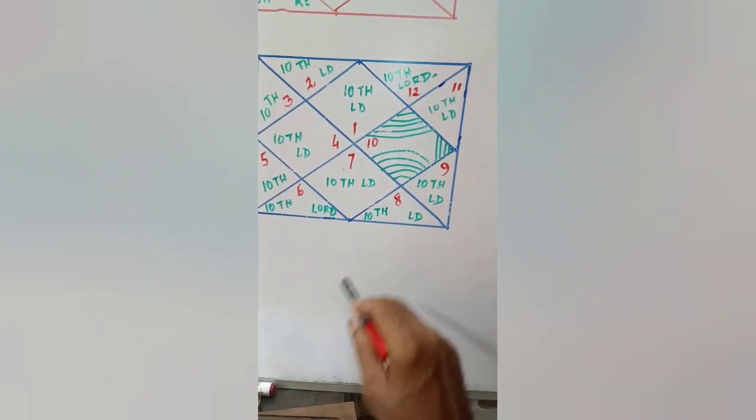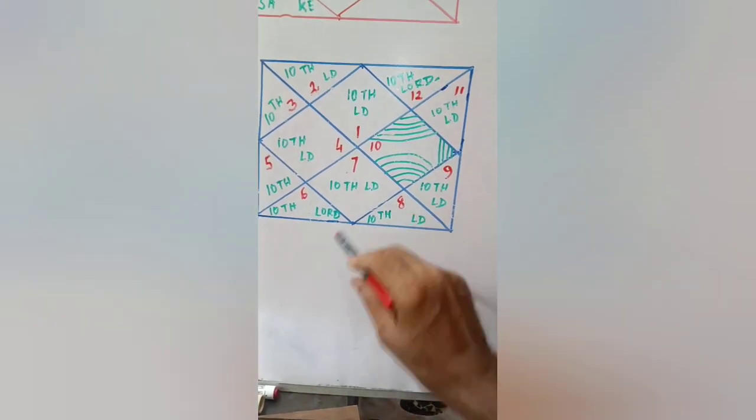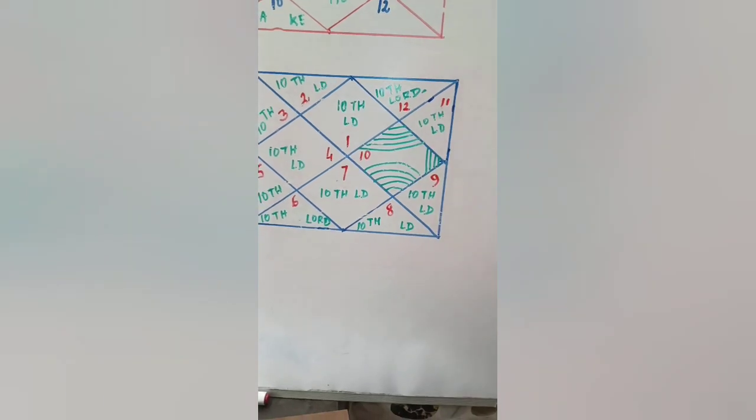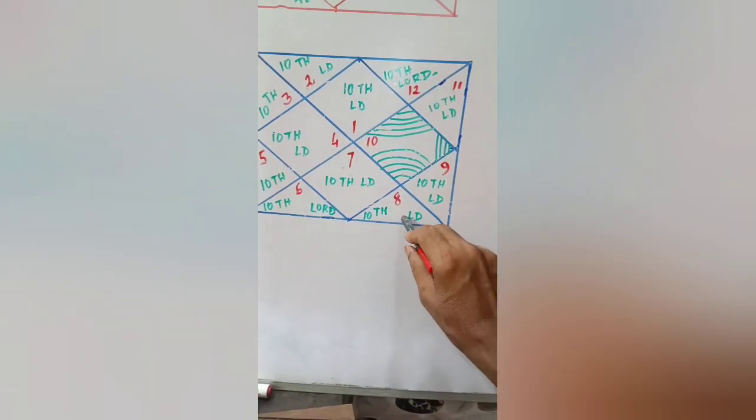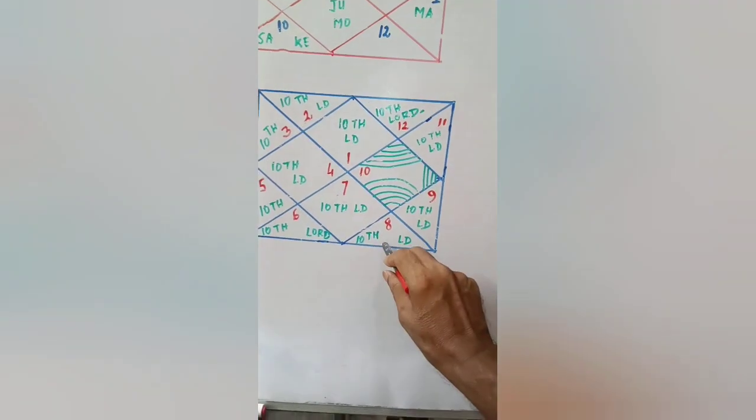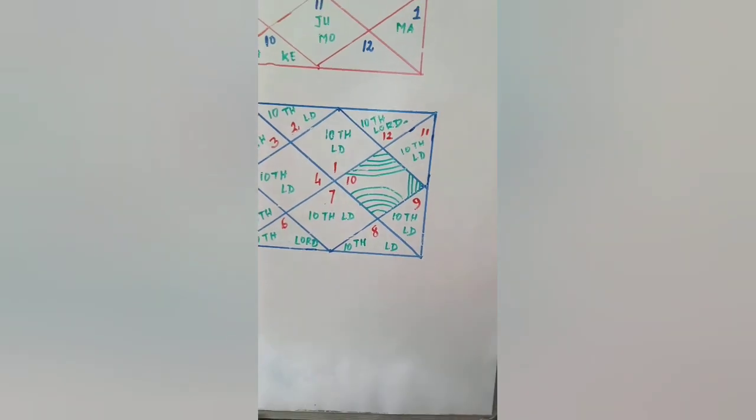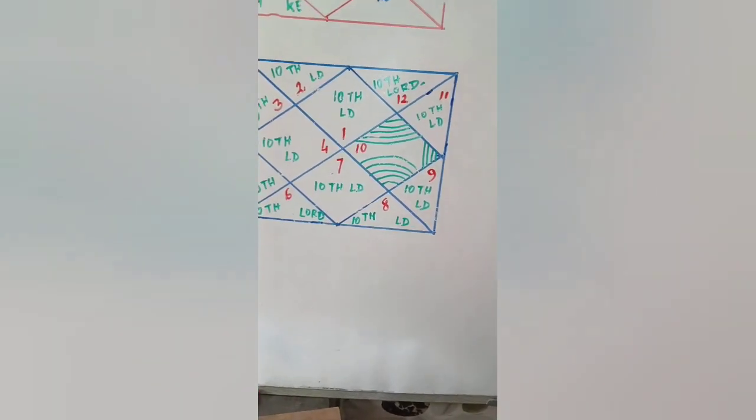Now coming to the 8th house, it is actually the house of stress, house of obstacle, no doubt, but it is the house of transformation. Road to heaven only happens with the blessing of 8th house Lord.